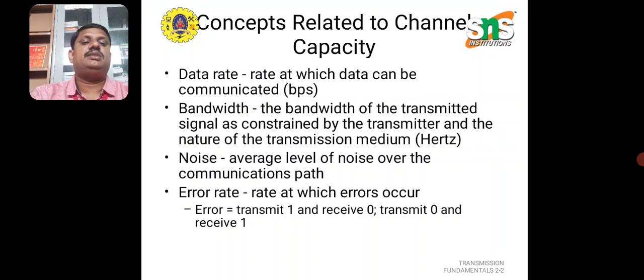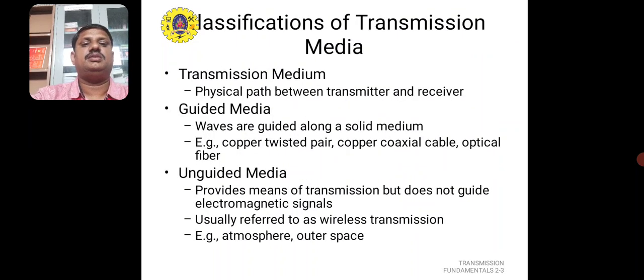The bandwidth is the bandwidth of the transmitted signal, constrained by the transmitter and the nature of the transmission medium, expressed in hertz. Also the average noise level of the communication path and the error rate are important things.